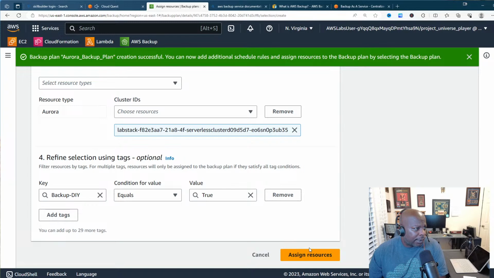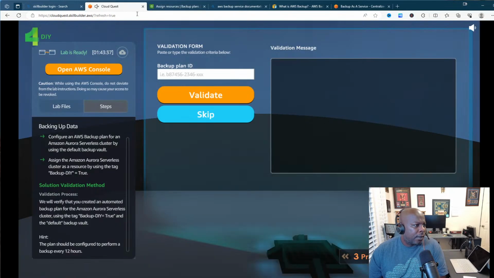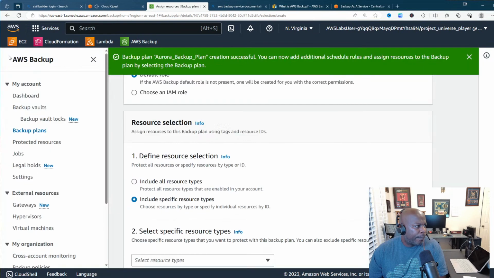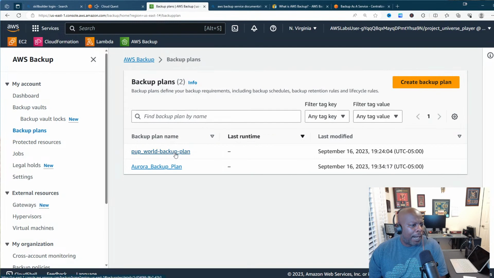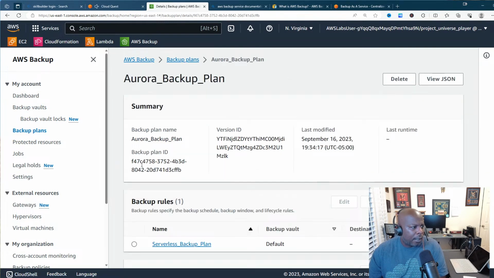Backup plan creation was successful. You can now add additional schedule rules or whatever. I don't think I need to do that. So now the backup plan ID. So now let me come here, open up my hamburger menu. Now I have an Aurora backup plan. Then I have the backup plan ID right here.